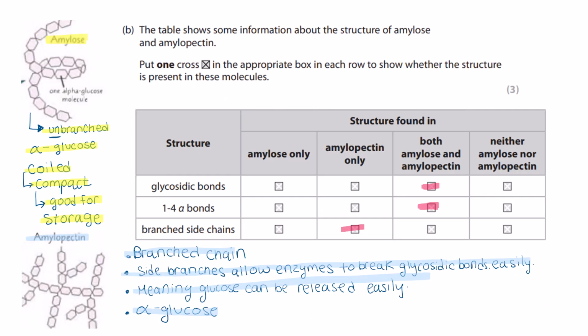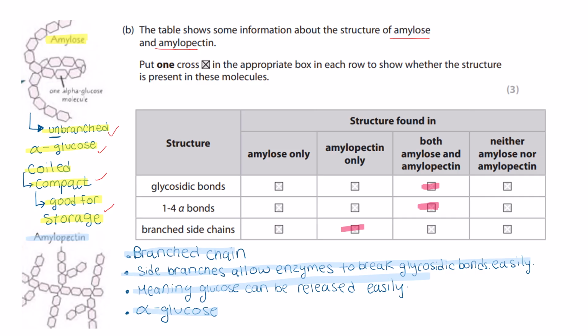Okay. The table shows some information about the structure of amylose and amylopectin. Put one cross in the appropriate box in each row to show whether the structure is present in these molecules. Okay, so amylose is unbranched and it has alpha glucose. Alpha glucose, remember, you need to know the difference between alpha glucose and beta glucose. So alpha glucose, the hydrogen is above the hydroxyl group, okay? So amylose is unbranched alpha glucose coiled, which makes it compact and good for storage, okay?